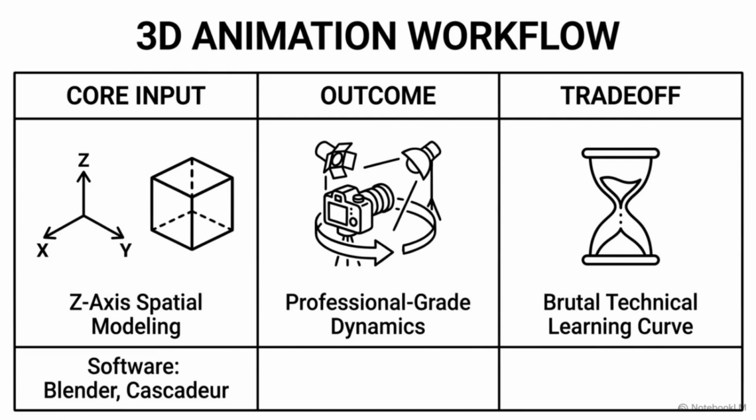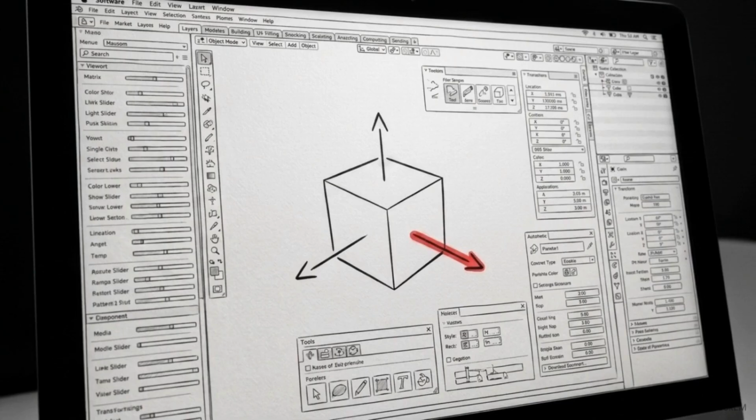Software like Blender is backed by massive open-source communities. There's a free tutorial ecosystem for almost any technical problem. But the cost of entry is severe. As the matrix shows, the initial learning curve is steep and unforgiving. Before you can produce a single frame of content, you have to master a complex user interface just to get your models to render correctly.